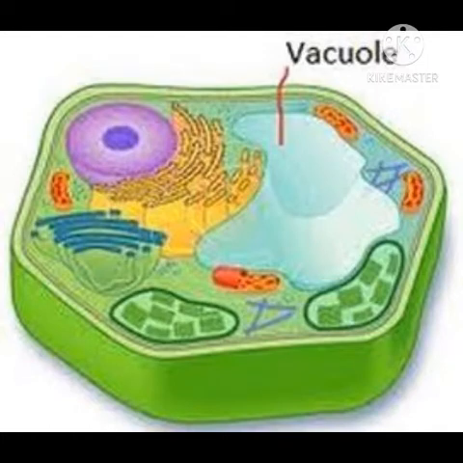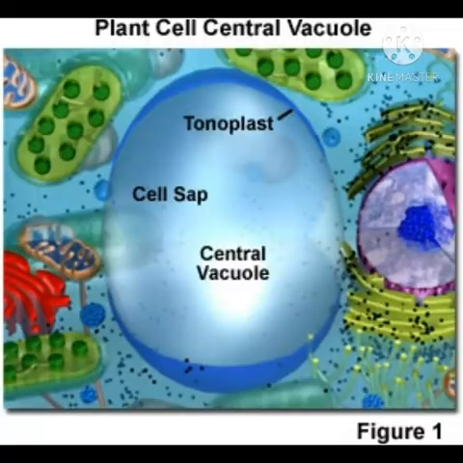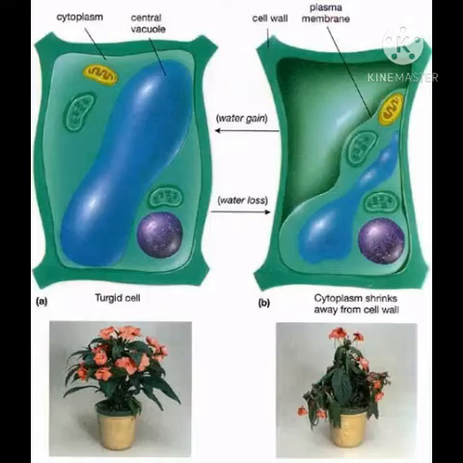Functions of vacuole. Vacuoles maintain the osmotic pressure of the cell. Osmotic pressure is the pressure required to prevent fluid diffusing through a semi-permeable membrane. When a plant receives an adequate amount of water, the central vacuole of its cell swells as the liquid collects within it, creating high osmotic pressure. In the absence of enough water, the central vacuole shrinks and osmotic pressure reduces.